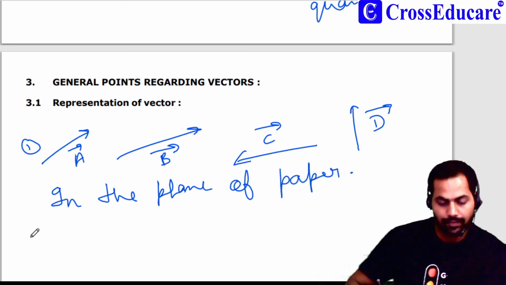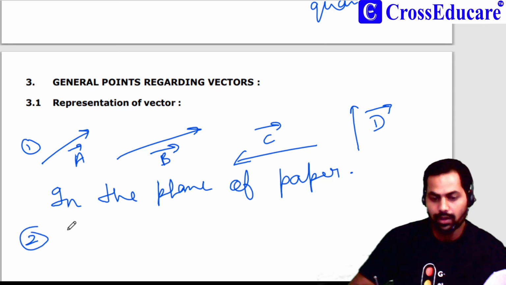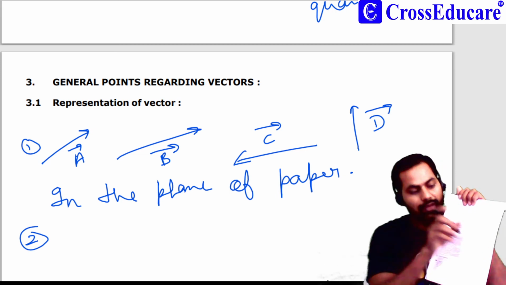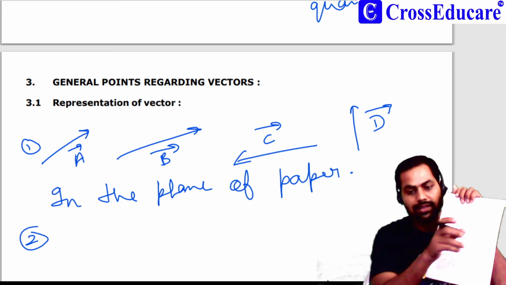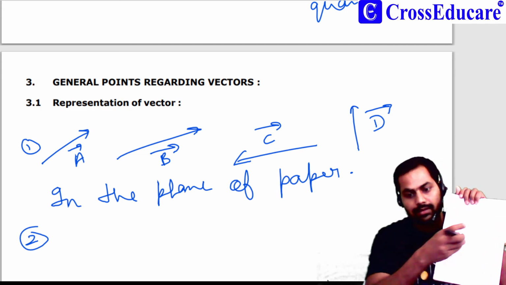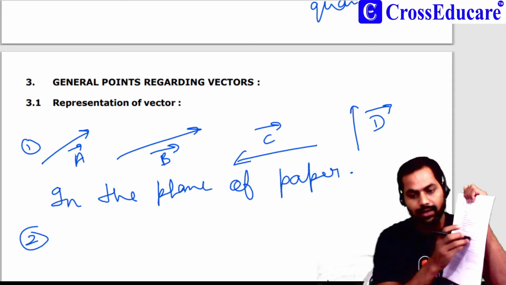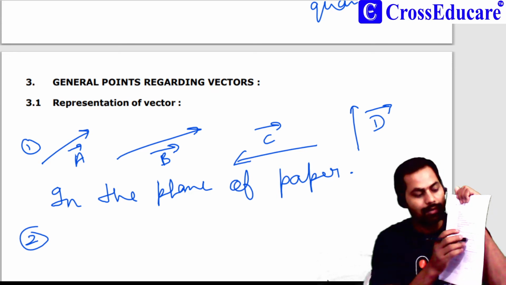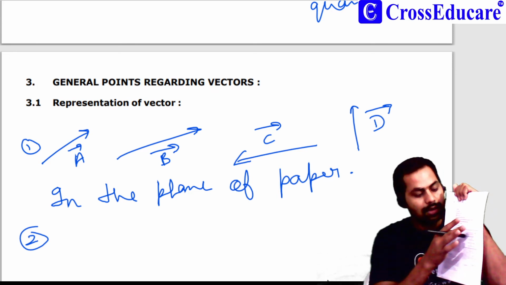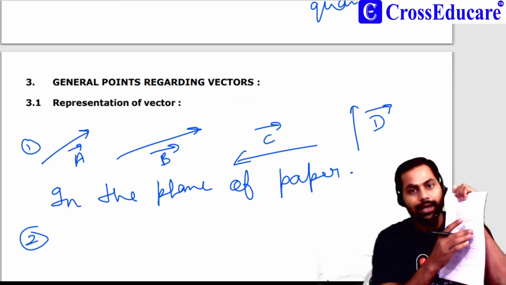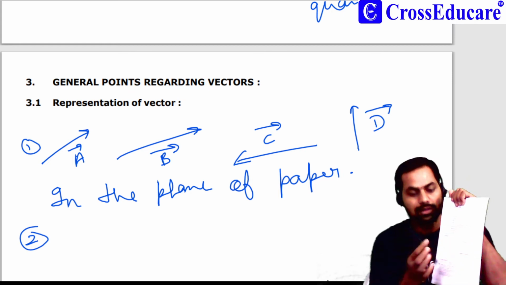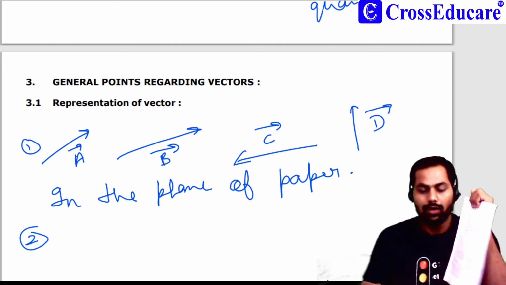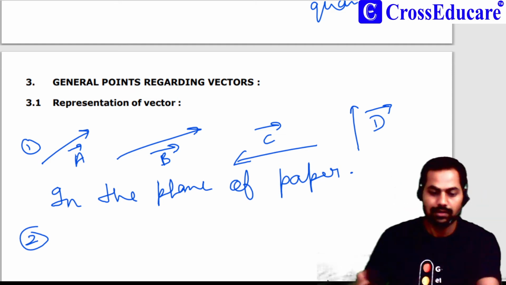Okay, now if we have a vector which is moving outside of the plane, just like this, and it makes 90 degrees with this plane. So how can I represent this?